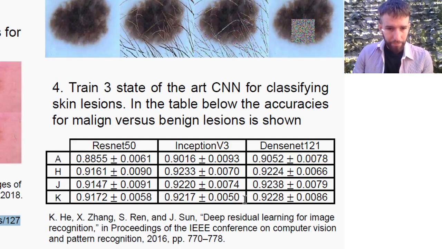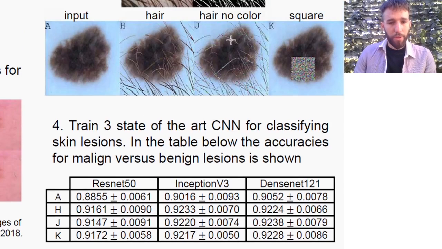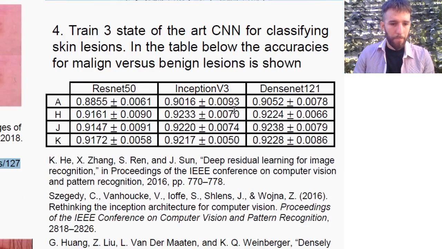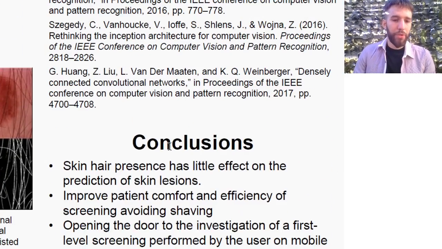What we discovered is that augmenting the image with hair has a positive regularizing effect. The same applies for the image without color or with the square. So the network is robust to this kind of erasing of the input image. Therefore, the conclusion is that there is no need to shave before a classification, and this will lead to better and quicker acquisition of the images and therefore to patient comfort.